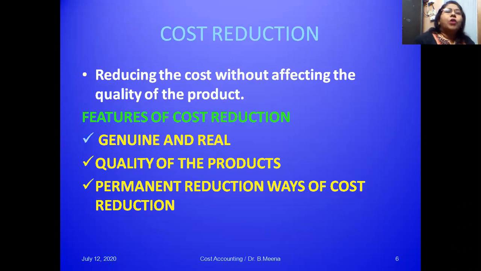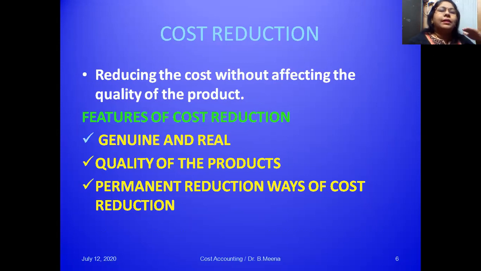Next, when we are talking about cost control, we must know the meaning of cost reduction. How is the cost reduction meaning different from cost control? Reducing the cost without affecting the quality of the product is only known as cost reduction. But cost control, what do you mean by cost control?